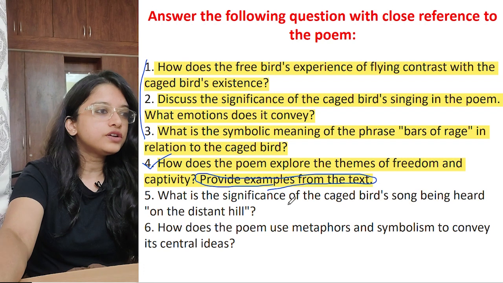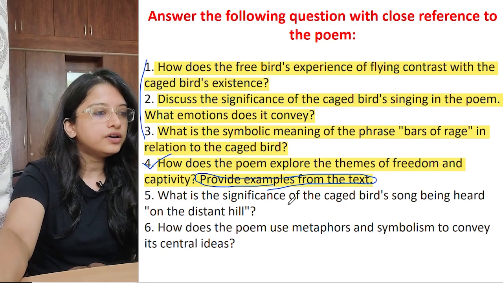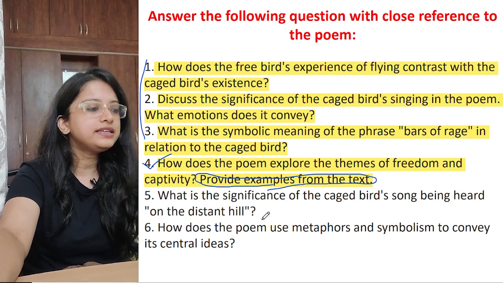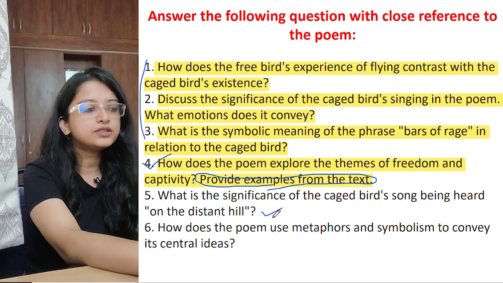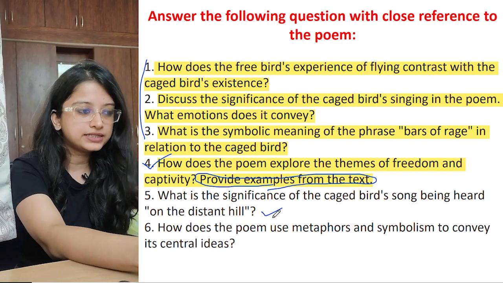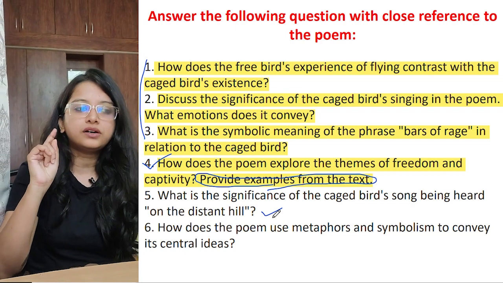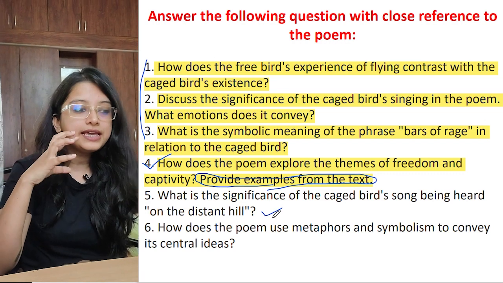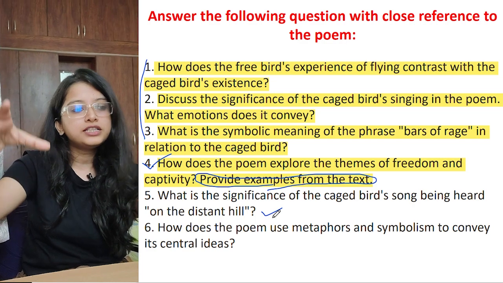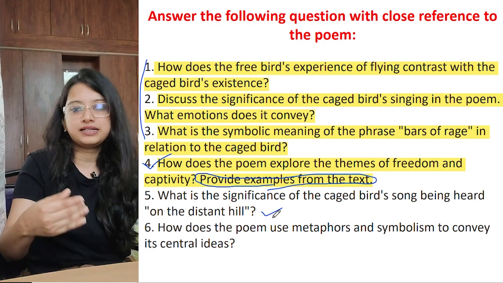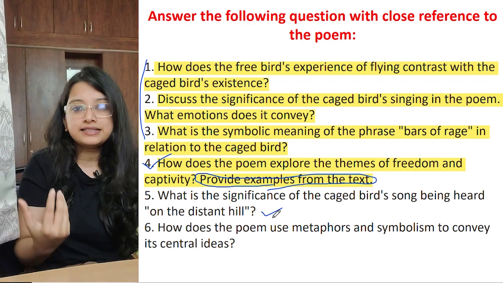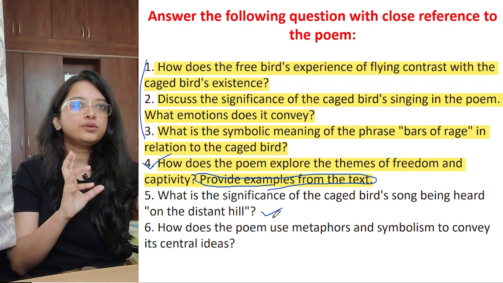What is the significance of the caged bird's song being heard on the distant hill? This we have even done in the MCQs. So if you have followed the last class, you can write it. The caged bird's song is being heard on the distant hill. What does it mean? It signifies that it is trying to reach beyond its possibility, beyond its confines, that I am kept over here, I cannot move. So when I cannot move, when kinesthetically I am restricted, so it is better.